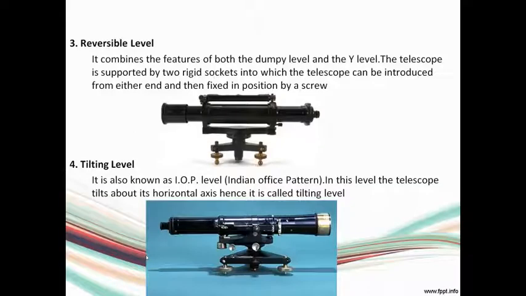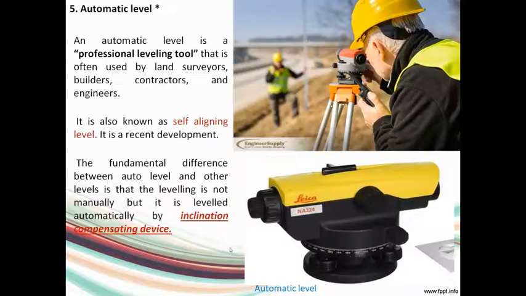It can be moved. Then reversible level, it combines the features of both dumpy and Y level, and here the telescope can be inserted from either direction and fixed in position. In case of tilting level, it is also termed as Indian office pattern level, and in this level it can tilt about its horizontal axis, and hence it is called a tilting level. You can see a tilting screw here for the tilting level.